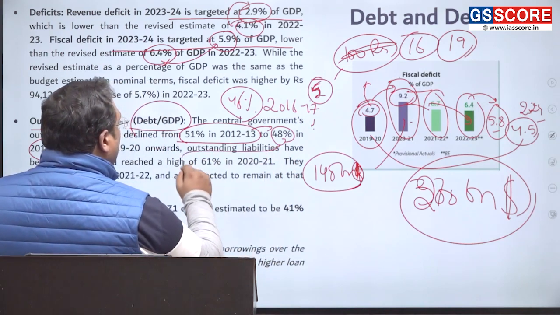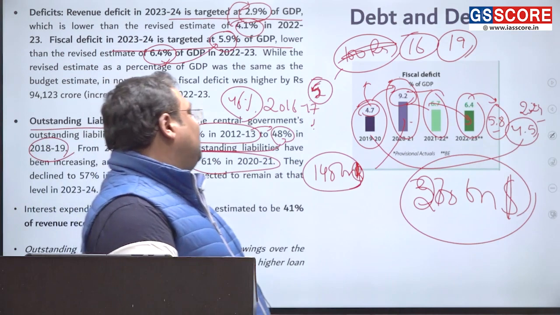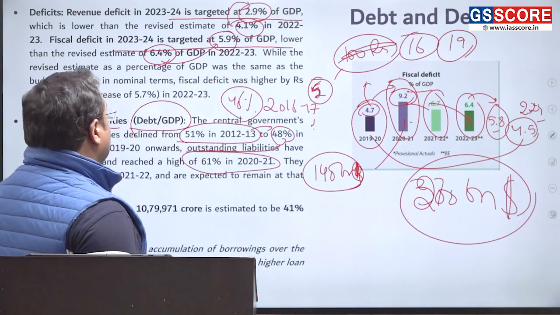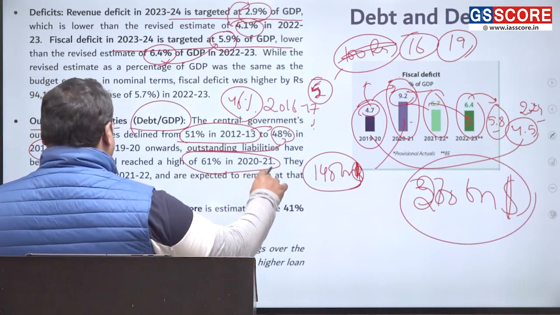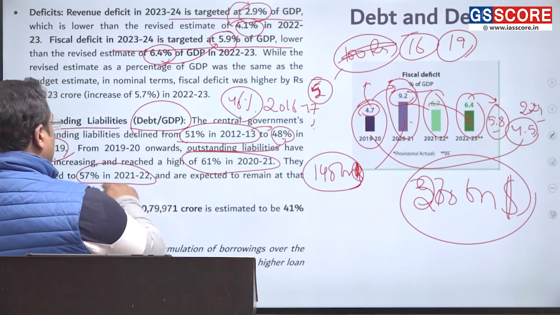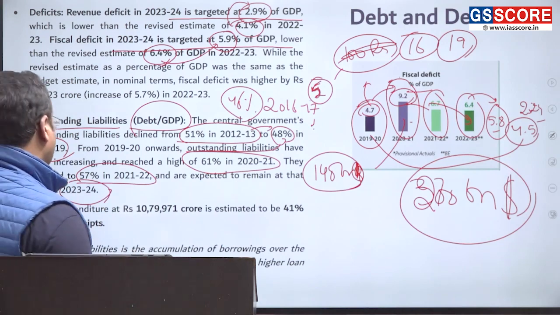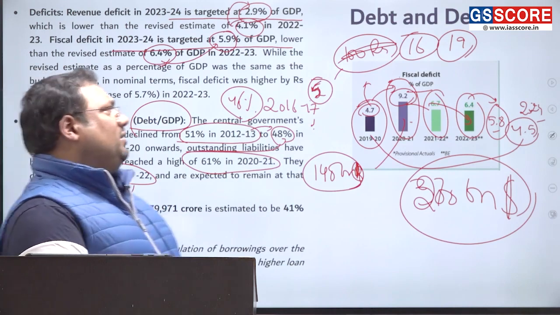COVID increased that to almost 61%. In 2020-21, this increased to 61%, not 6.1. Now, this reduced to 57% next year, and we are expecting it to remain around 57% only in the coming year also. So this is the analysis of our debt.